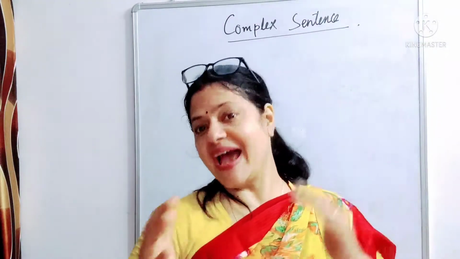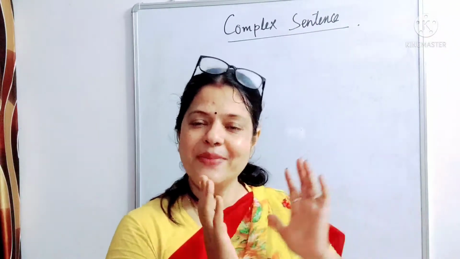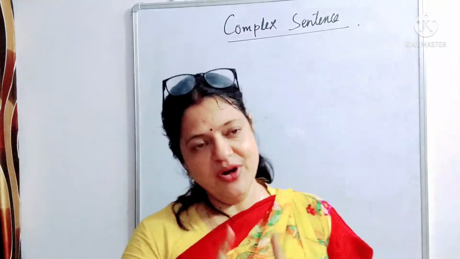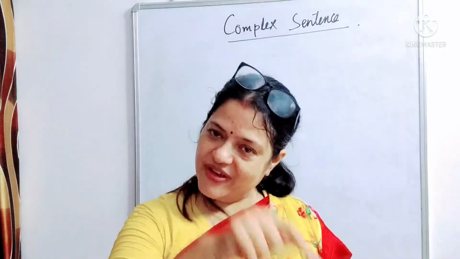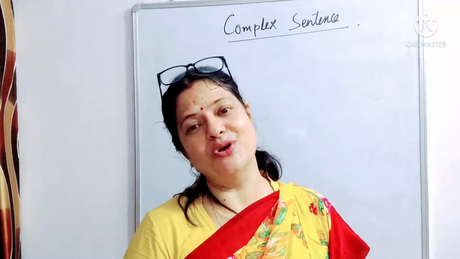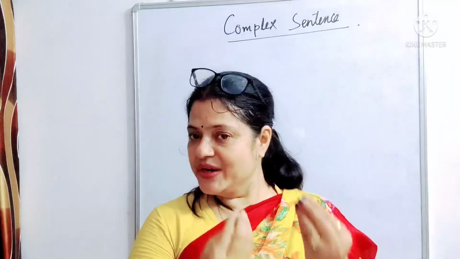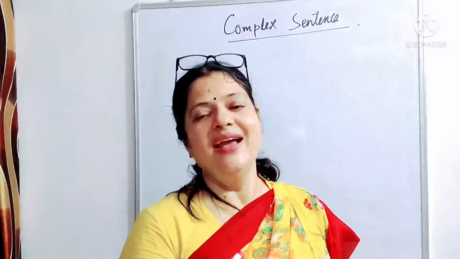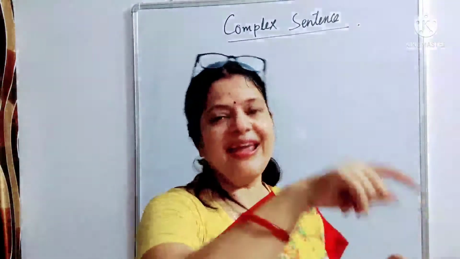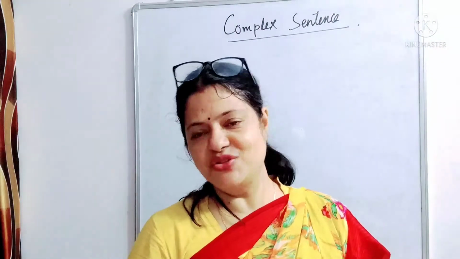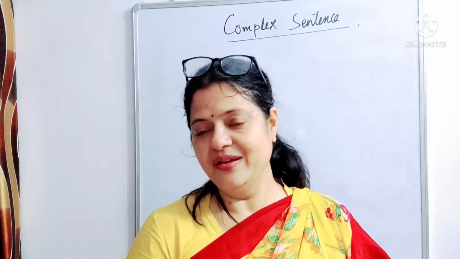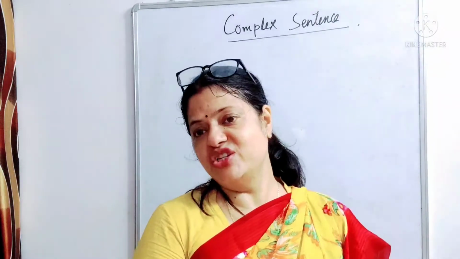It has subject and verb like a main clause, but the only thing is that a subordinate clause always depends on the principal clause for its meaning. It cannot give its own meaning. This is the main thing we can understand.